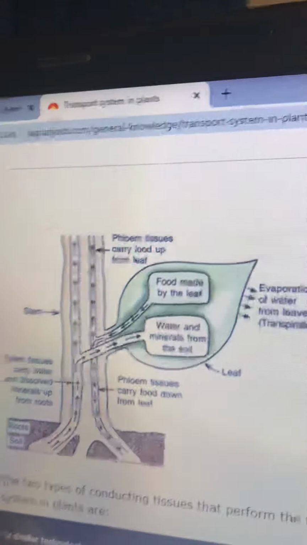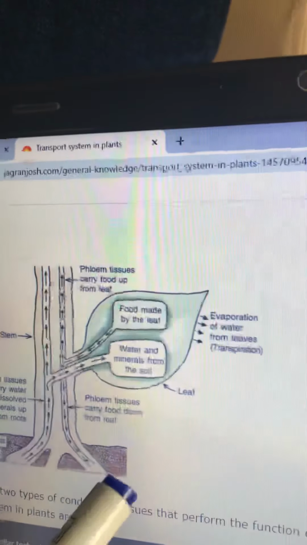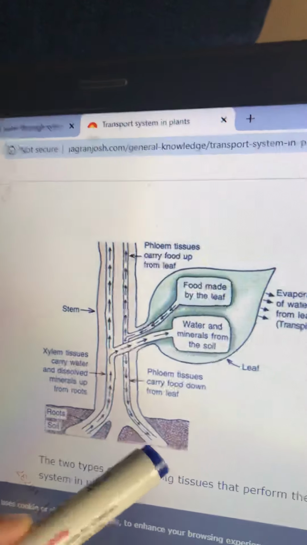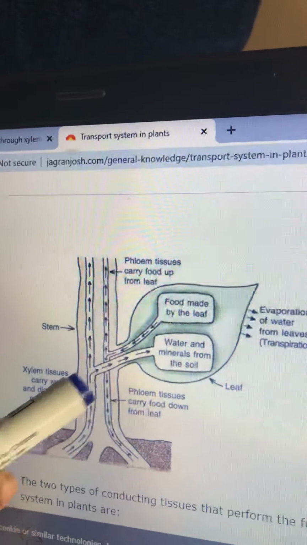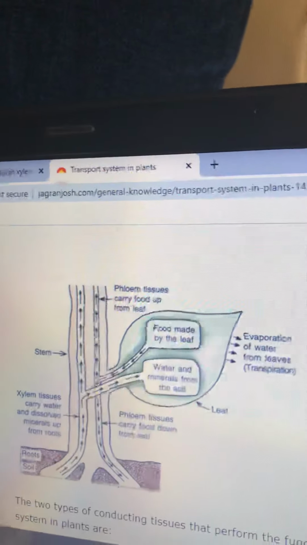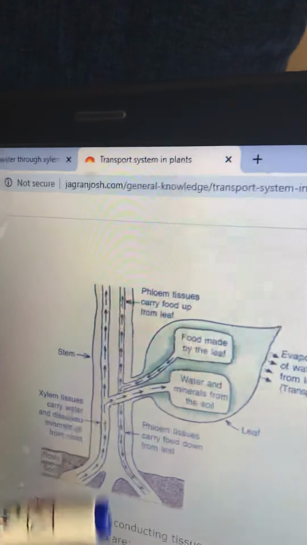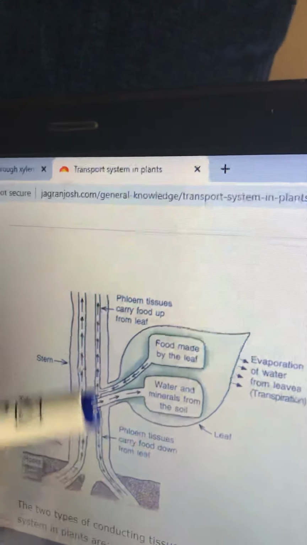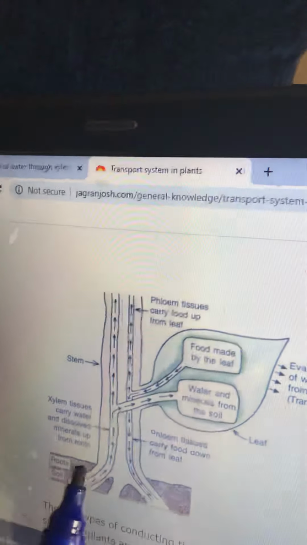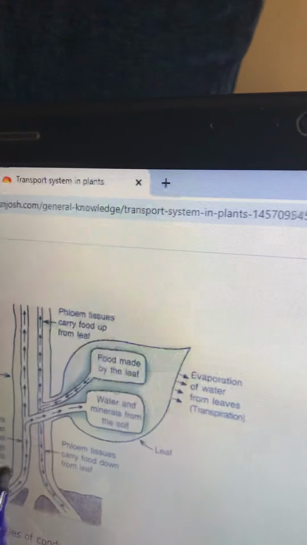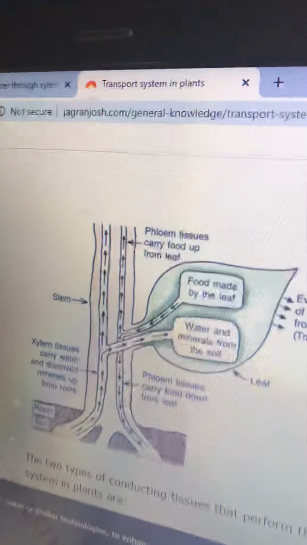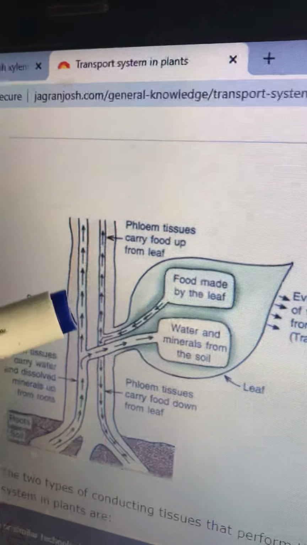Here you can see this is a plant body, and here it is the root, and this is the stem, and this is the branch which ends in leaves. You can see they have shown two pipelines like this at the center. One is representing the xylem and one is representing the phloem. So this one is representing the xylem.